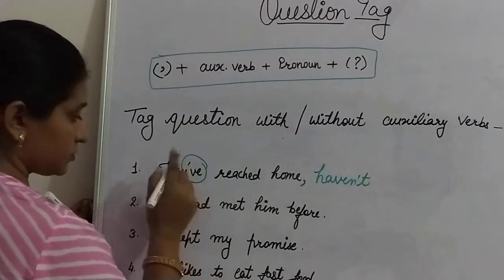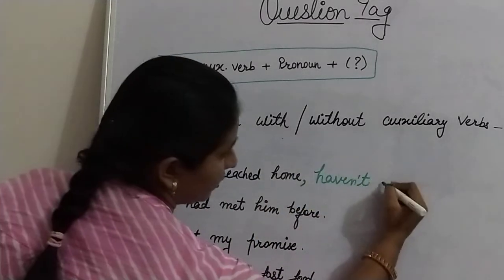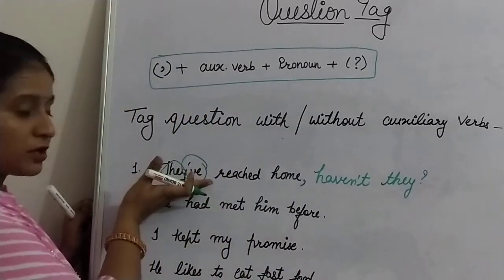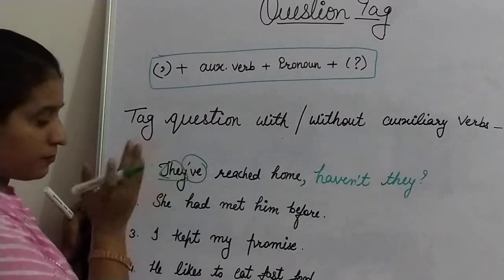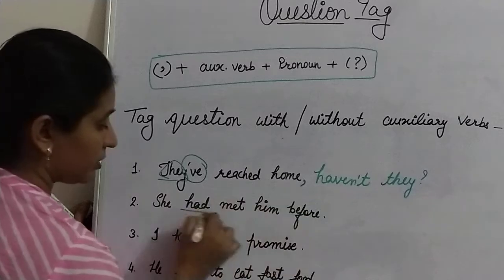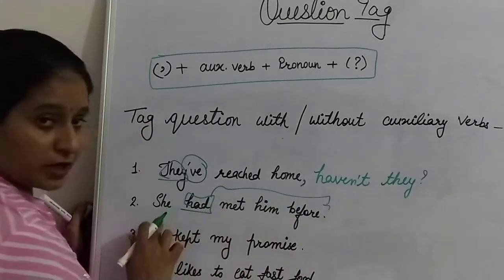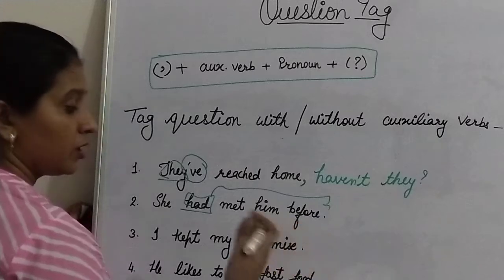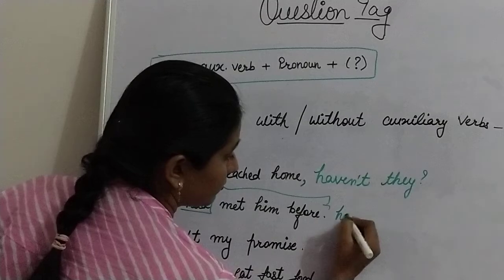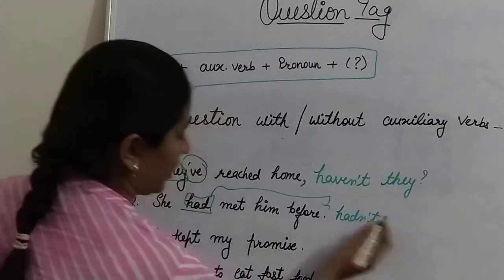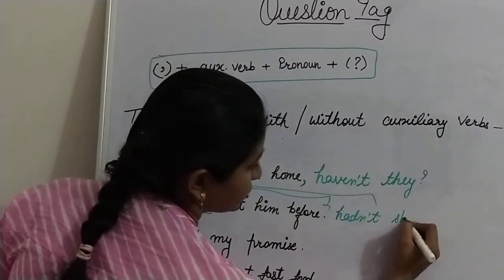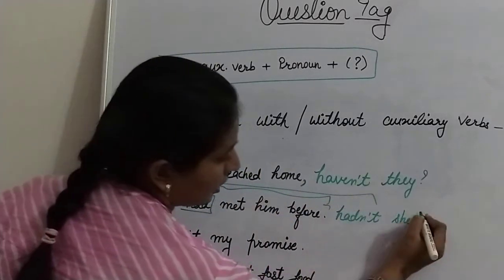So have, and here is your pronoun, so haven't they, because in that statement an auxiliary verb is already given. In the second, she had met him before. Here is your helping verb, it is already in positive, so your question tag will be in negative. Hadn't, and here is your pronoun, hadn't she, and the question mark at the last.